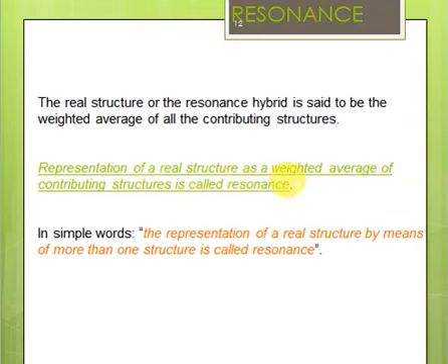Or you may also define resonance in the simplest way: the representation of a real structure by means of more than one structure is called resonance, right? So resonance is not a process, resonance is nothing. Resonance is just a way to represent a conjugated structure. Whenever you have delocalization, you have conjugation. When you have conjugation, you have resonance, and whenever you have resonance, it means you cannot draw a single structure and explain all the properties of an organic molecule. So you are forced to draw more than one structure which will explain all the properties of that organic compound.